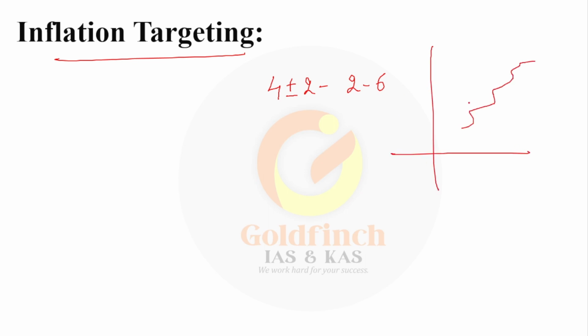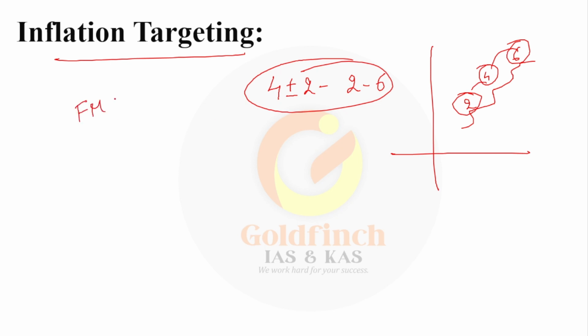If the inflation is going to 2%, 4%, 6% like that, who is going to decide? Who is going to decide the bandwidth? Whether it is 2% or 4% or 6% or between 4 to 6% or 2 to 4%. All these numbers are decided by the finance ministry because it is a fiscal policy decision. It is not a monetary policy decision. Let me clear here. The number 4% or 6% is decided by the finance ministry headed by the finance minister.